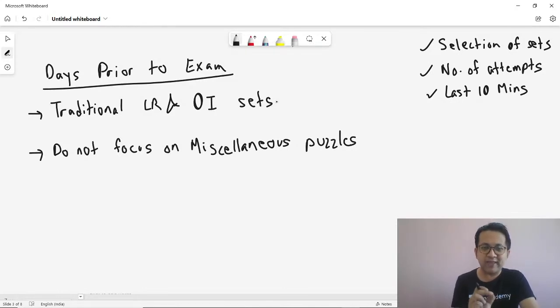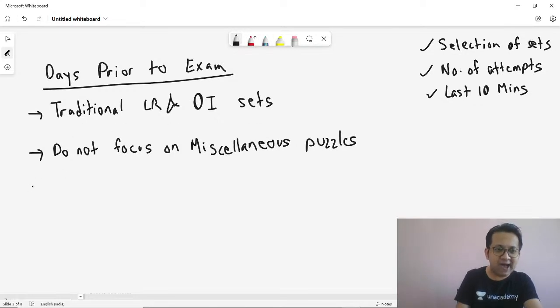These 10 days, rather focus on things that are concept driven, and because they are concept driven, these concepts can be applied across multiple sets. As an example, again, I will give you binary logic. If you study the concepts of binary logic, you understand who is a truth teller, who is a liar. No matter what the set is on the day of the exam, if the set comes from this topic, you are going to be able to reproduce and reapply the concepts you have learned today. This doesn't hold true for a puzzle whose learning is limited to that particular set.